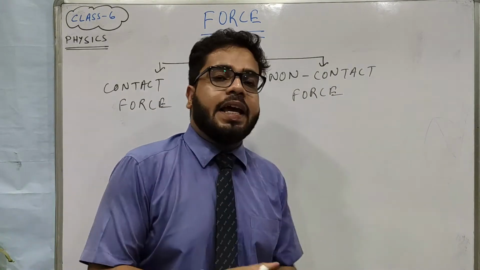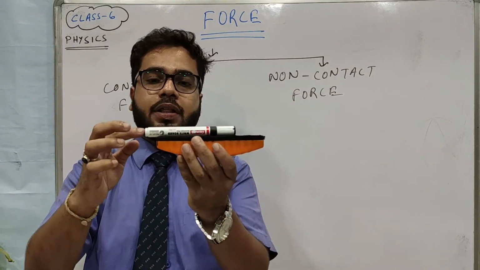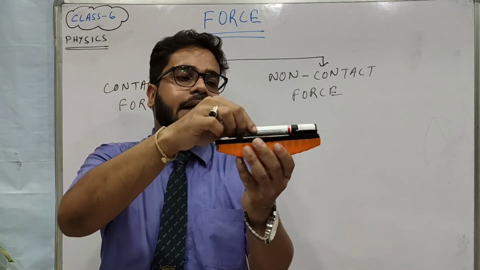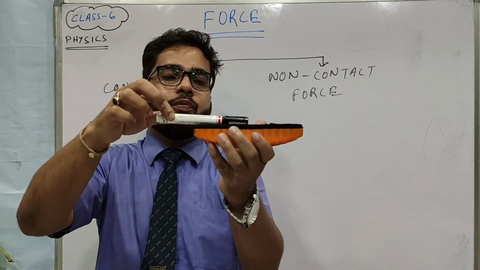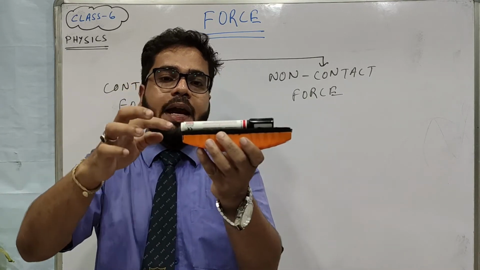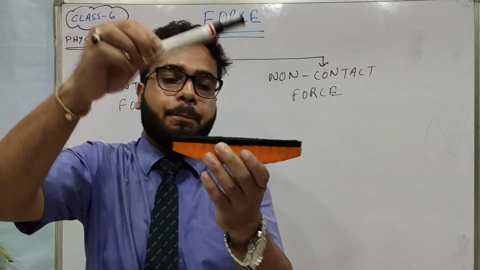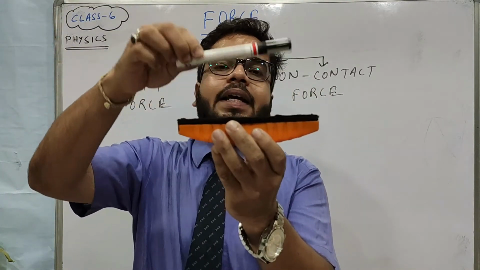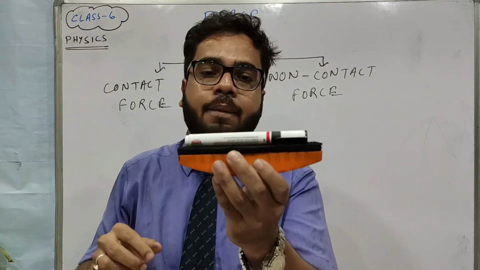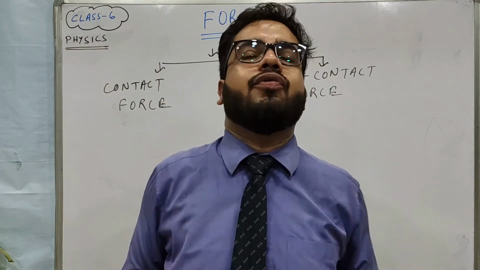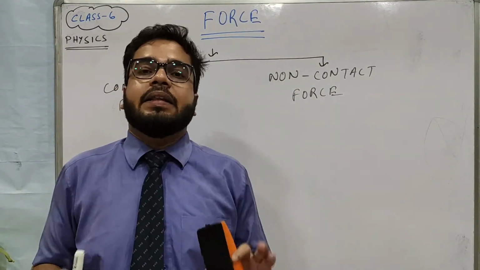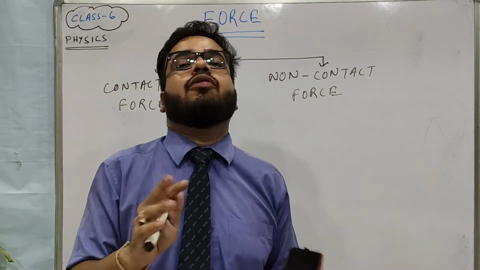When I gave you the example of push, suppose this is push, and if you want to bring it this way, this is pull. This is pull and this is push, right? So the pen is the moving object that is in contact with the duster. So contact forces are those forces where the body is in contact with something.